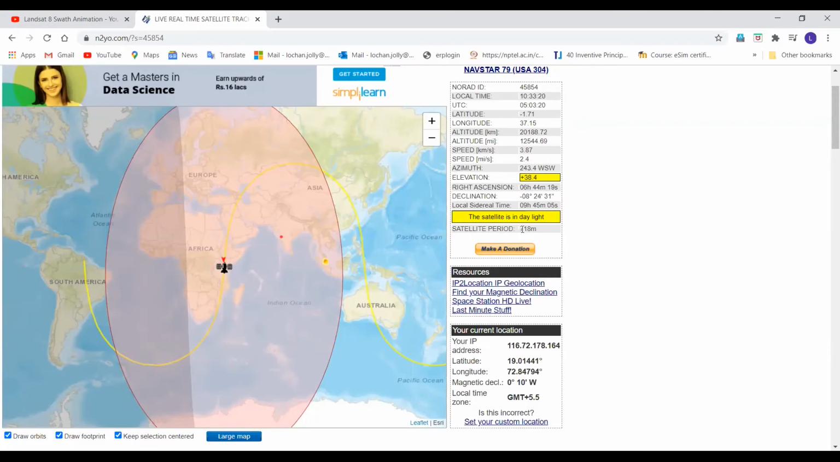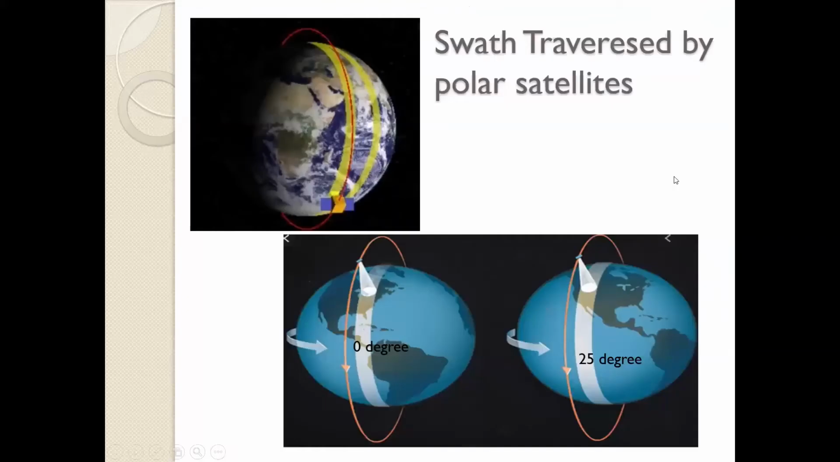The period also you can see. The period was 106 minutes. Now it has become 718 minutes. Can you actually visualize, or differentiate with respect to the characteristics of your satellite at different altitudes? Is it clear? Now, one more thing that was very evident in the video was the swath traversed by polar satellites.